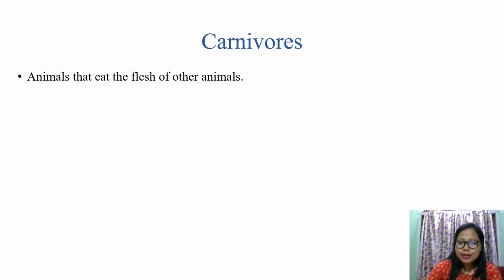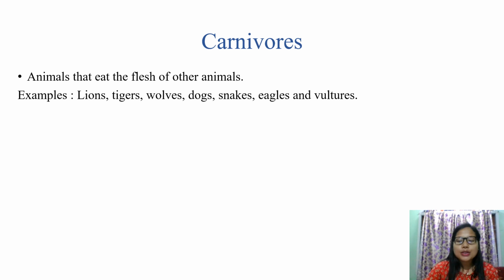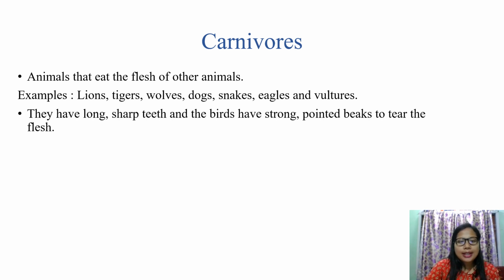So now another group of animals, that is carnivorous. What are carnivorous animals? These are the animals which eat the flesh of other animals. Examples are lions, tigers, wolves, dogs, snakes, eagles and vultures. Let's see the characteristics of carnivorous animals. They have long, sharp teeth, and the birds have strong and pointed beaks to tear the flesh.